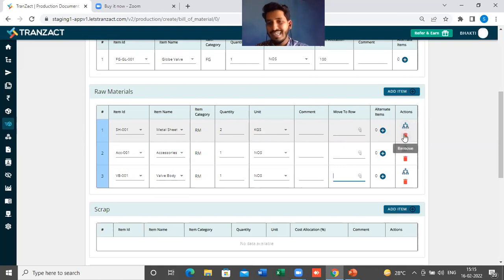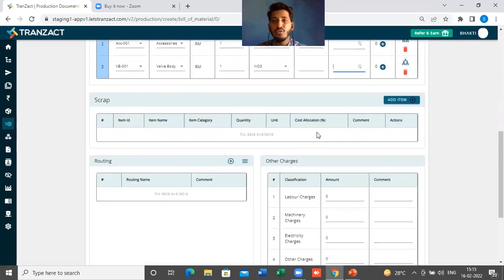Okay, if you want to delete the row, if you want to delete the item, you have to simply click on this remove button. So those things are the same. Then if you scroll down here, you will find a scrap option. If anything is generated as scrap in this bill of material, you can add it here with the help of this add item, add a new scrap material.